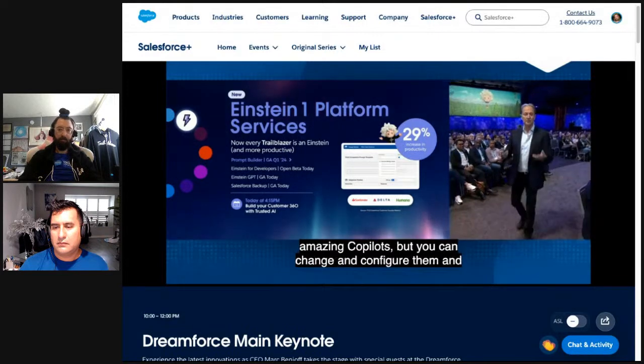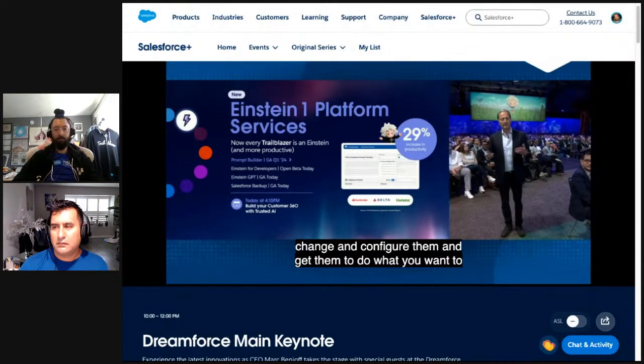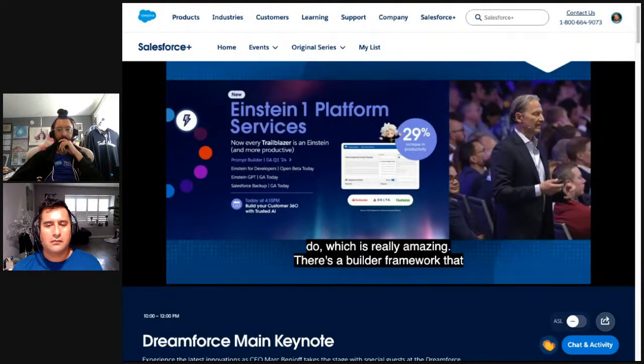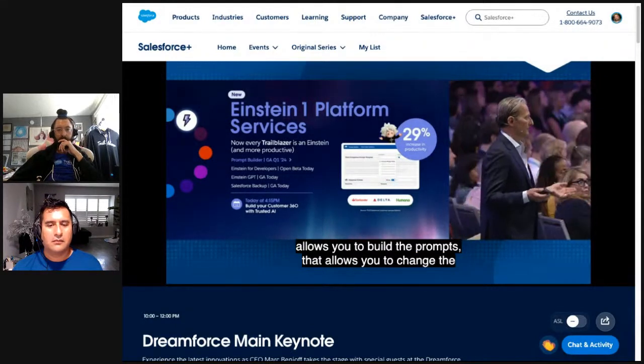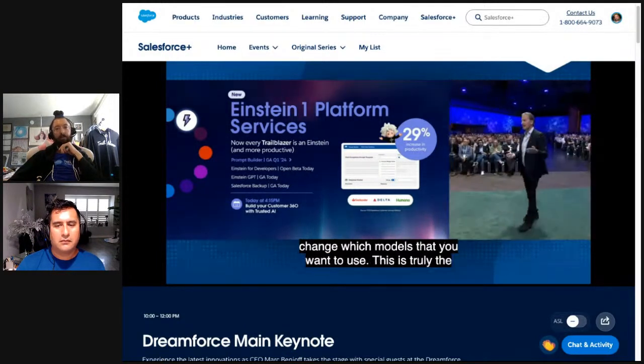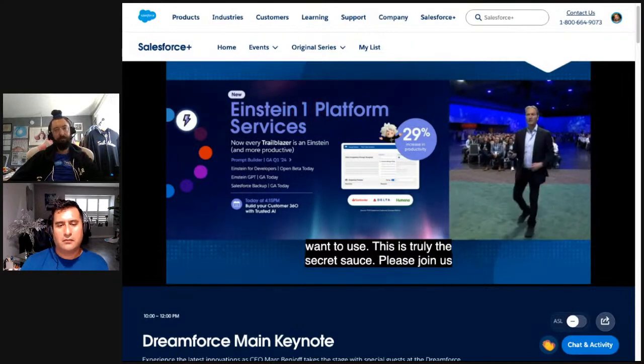So there's a builder framework that allows you to build the prompts. It allows you to change the skills, and it allows you to change which models that you want to use. This is truly the secret sauce, and please join us later today for the platform keynote to learn more about these capabilities.